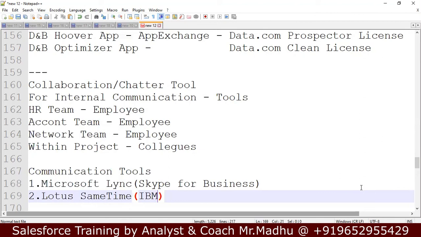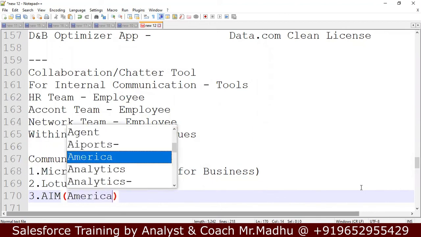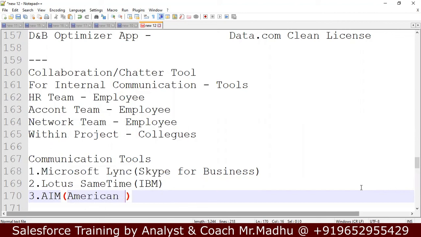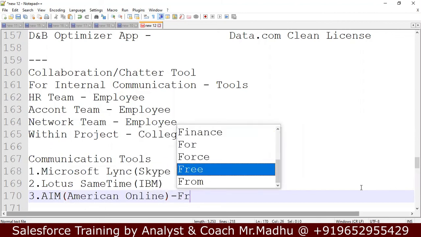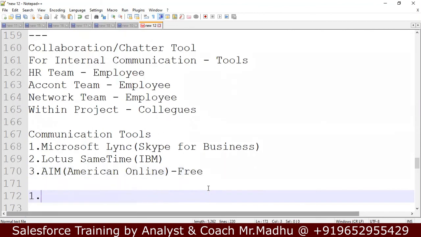IBM has designed this tool. And there was AIM, this is America Online. This is a free tool, no need to pay. These two are paid tools. These tools are used for internal communication.